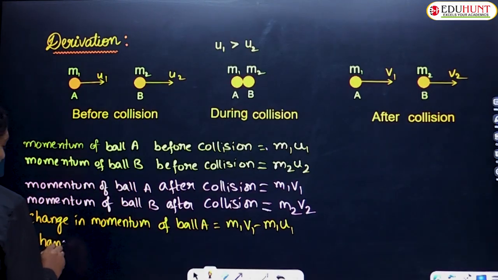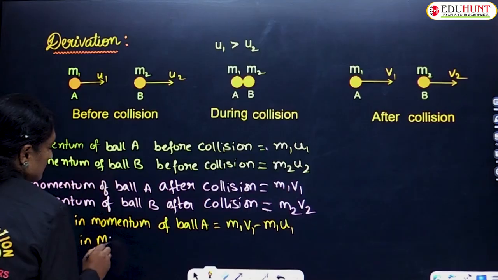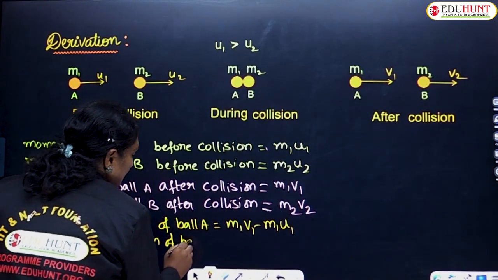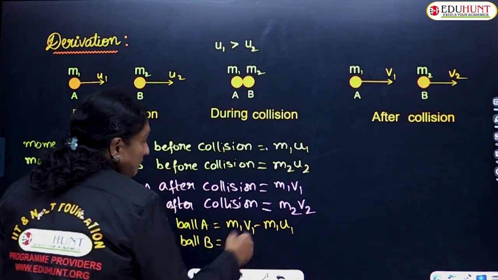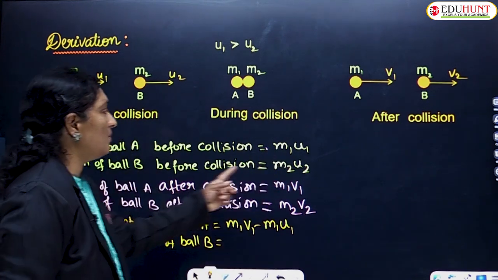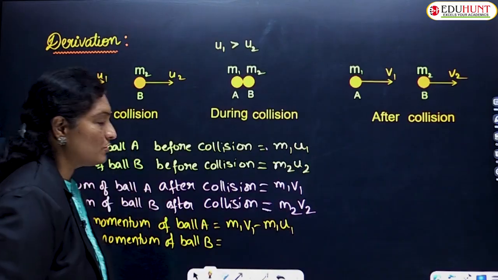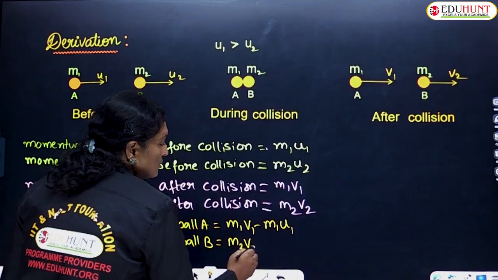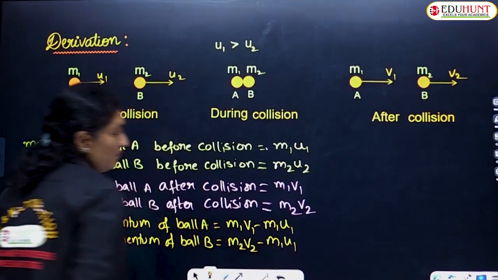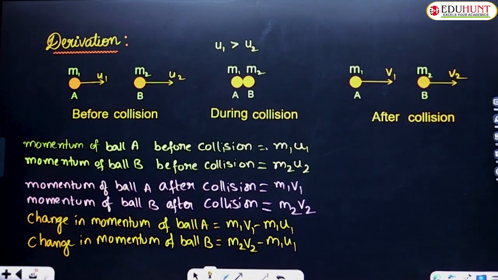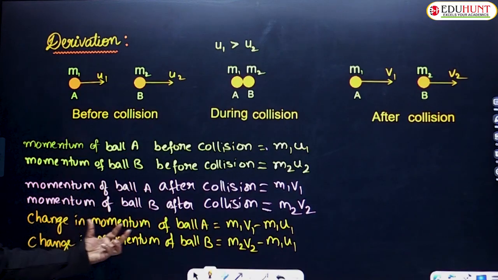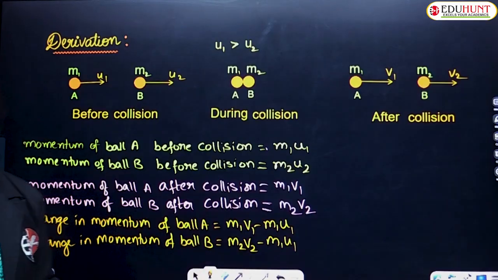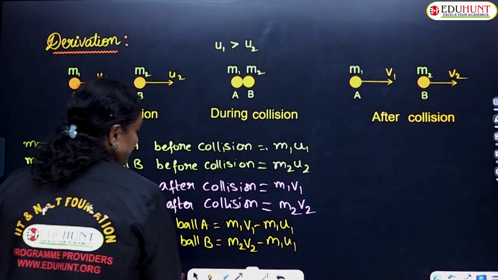Similarly, the change in momentum of ball B: the initial momentum of ball B was m2 u2 and the final momentum was m2 v2. So the change is final momentum minus initial momentum, that is m2 v2 minus m2 u2. I hope the concept is clear, children. So we have found the change in momentum of ball A as well as the change in momentum of ball B. Two different conditions we have calculated.